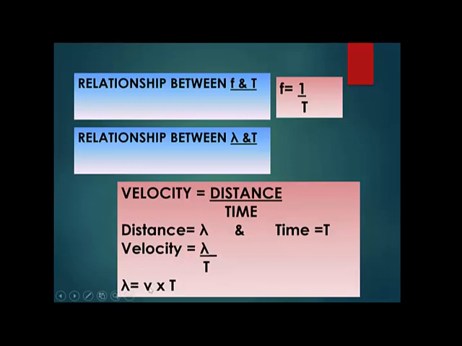Speed को हम लिखते हैं v. So what is the symbol of speed? v. So our formula becomes v multiplied by time will give you wavelength. So this is the final formula. Wavelength is equal to speed into time.